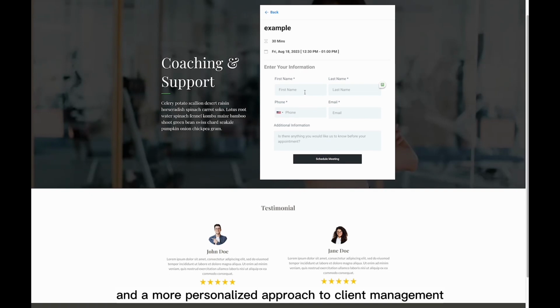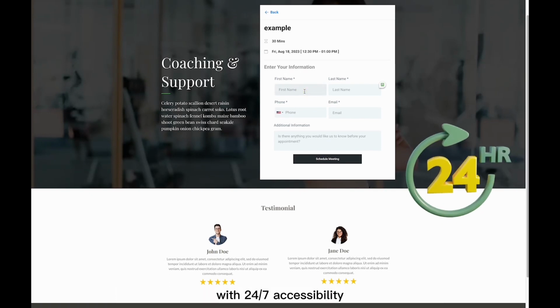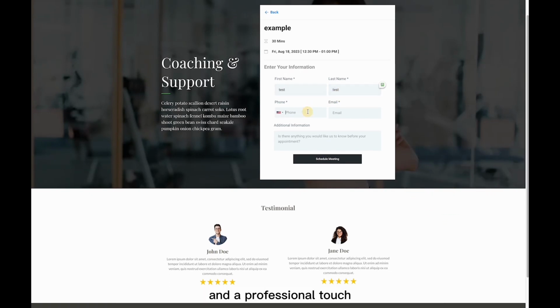So experience the freedom of simplified scheduling, reduced administrative tasks, and a more personalized approach to client management. With 24/7 accessibility, automated reminders, and a professional touch, a booking page takes your business to the next level.